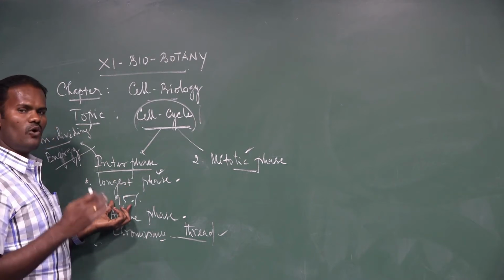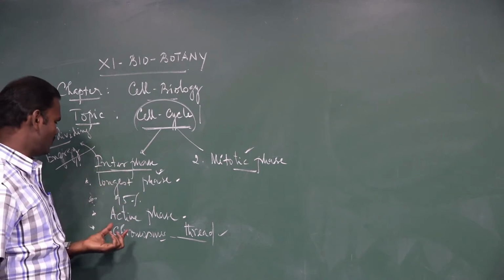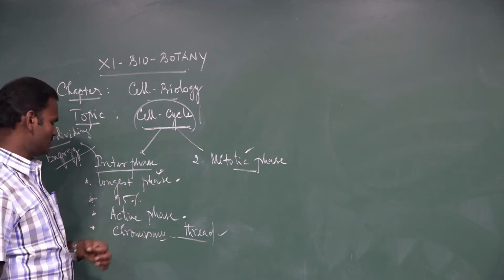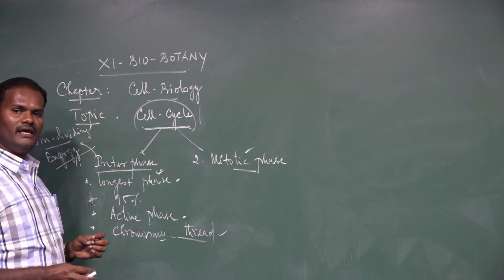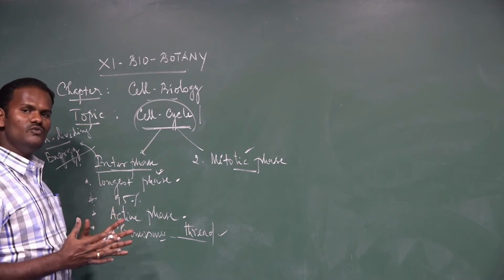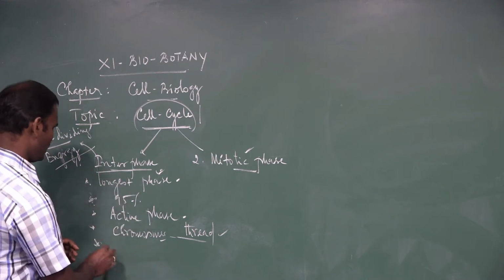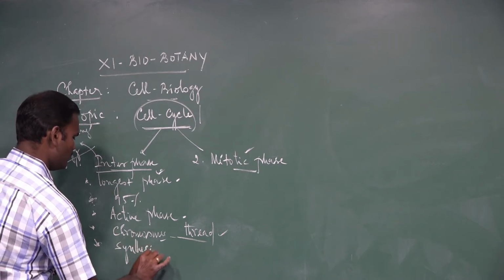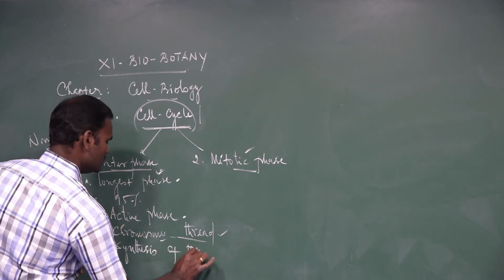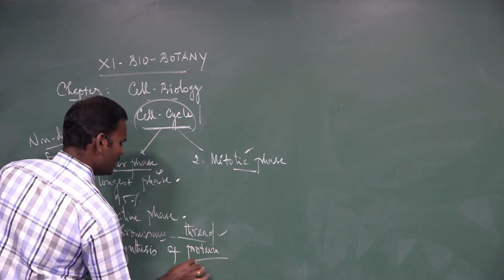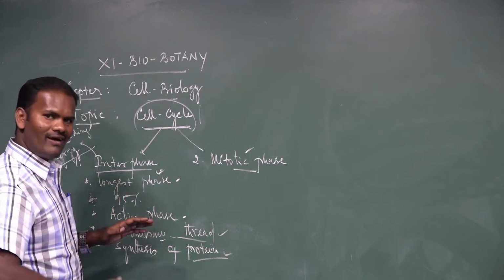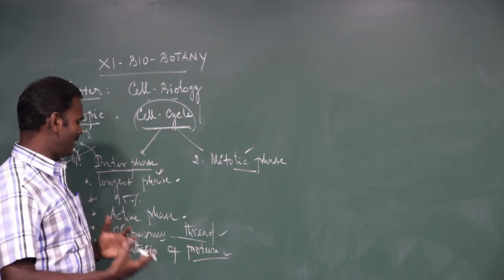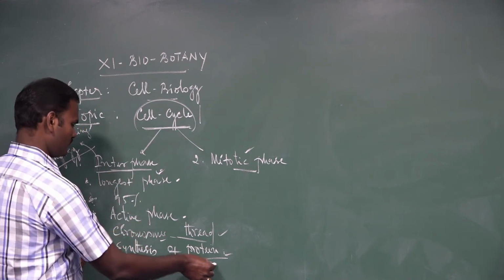95% of the total duration of the cell is occupied by this interphase. It is an active phase. Chromosomes are not clearly visible, hence it is also called the resting phase. In addition, it is the phase most actively involved in the synthesis of proteins, the proteins essential for cell division. The proteins or energy, ATP, essential for cell division, everything the cell prepares in the interphase alone.